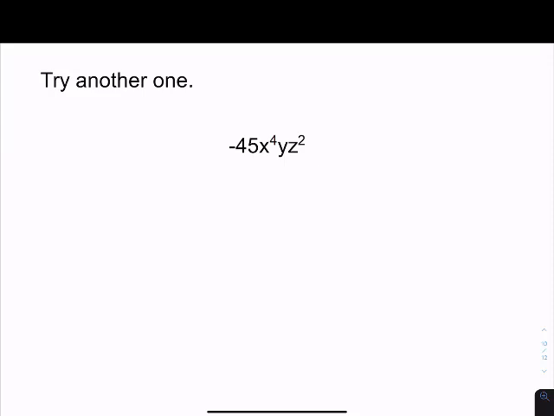Oh, what did I do to you? You probably are wondering what to do with that negative. Well, you break down the 45x to the fourth yz to the second, and then when we come back to the video, I'll show you what to do with the negative.